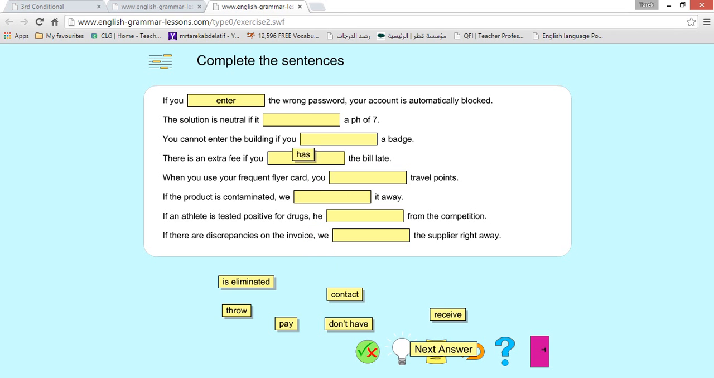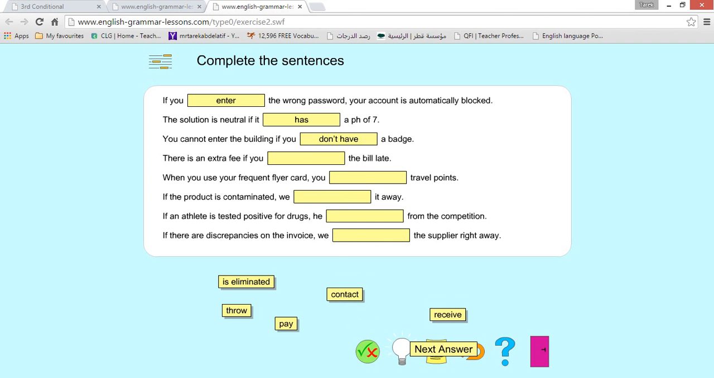Yes, the solution is neutral if it has a pH of 7. The third one: you can't enter the building if you don't have a badge. You cannot if you... Great. If you don't have a badge.